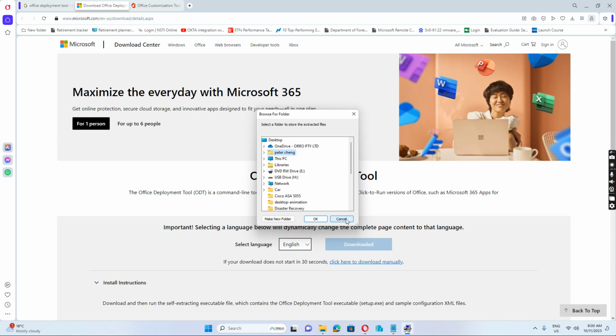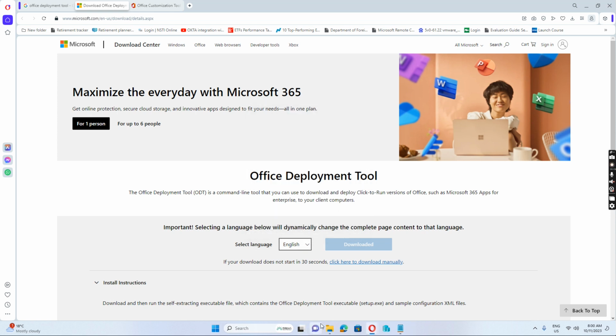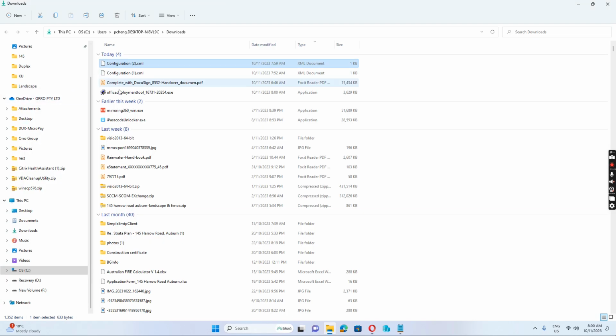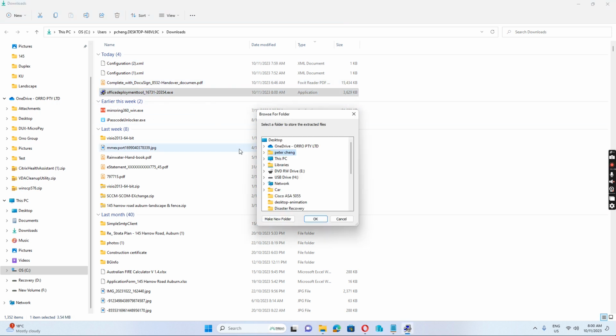We want to go to this folder. This one, we click. It wants us to extract the files to a folder. We just go to the computer, go to C drive. Let's just create a new folder. Just click this one, create new folder.